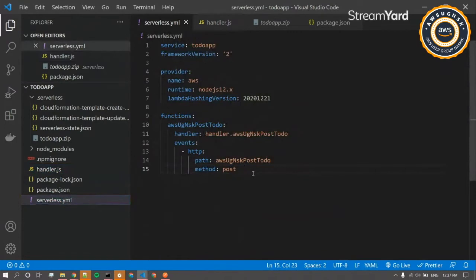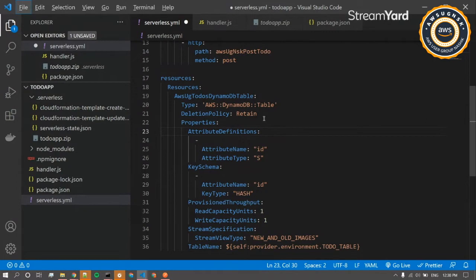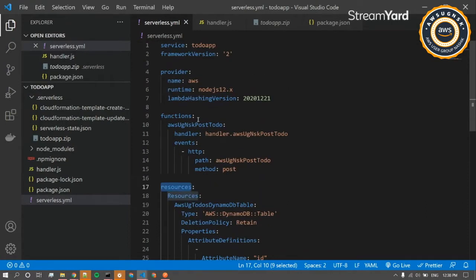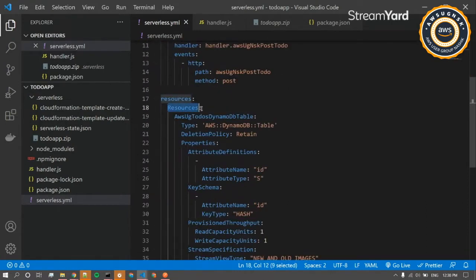Yeah, under the services YAML file, we have to create an extra resource actually. This will go ahead and create a Dynamo database, the table and everything, and it will also have the authorization and everything under that resources tab. So I'll just quickly paste it and explain what it contains. Under the resources tab, each and every single resource will be listed. So consider you have to create an S3 bucket, or any other type of resource that you have to create or attach to your application. You will be doing this under your resources.